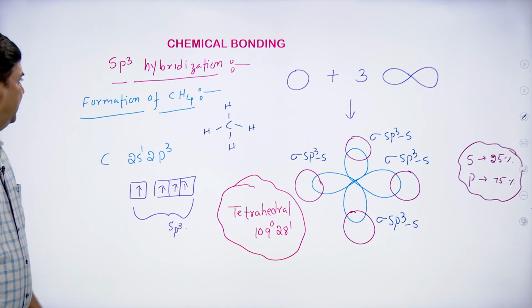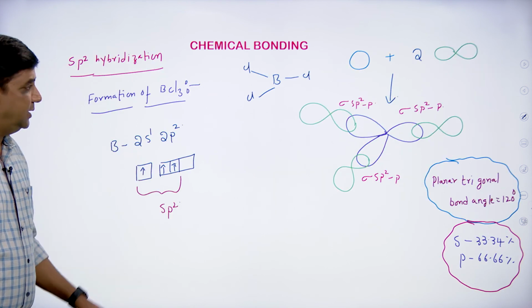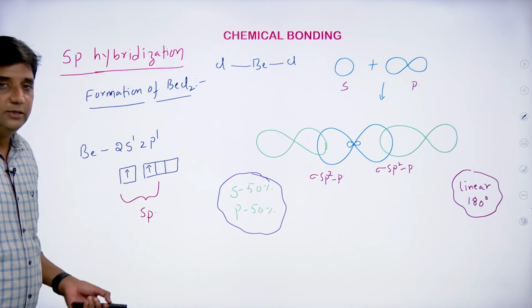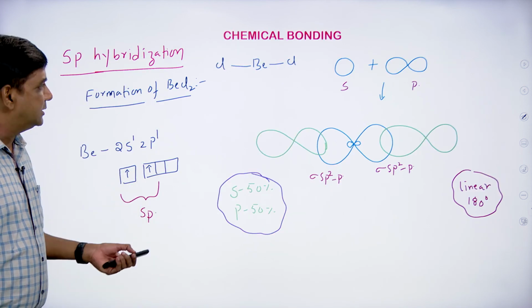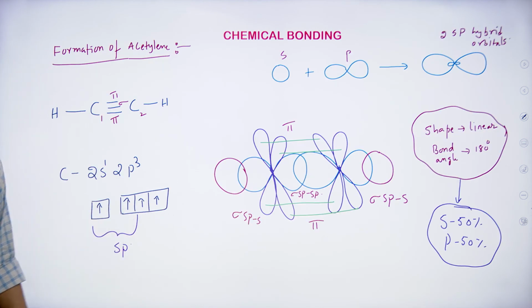This is the methane molecule, this is the ethane molecule, and this is the BCl3, and this is the ethylene, and this is the BeCl2, example of sp hybridization, and this is the acetylene, formation of acetylene.